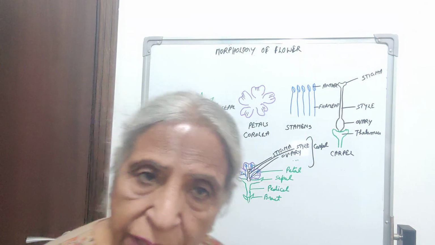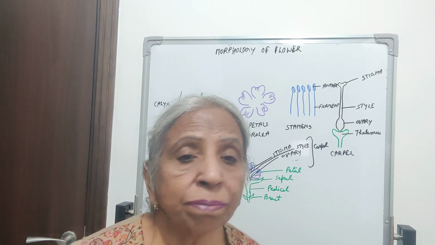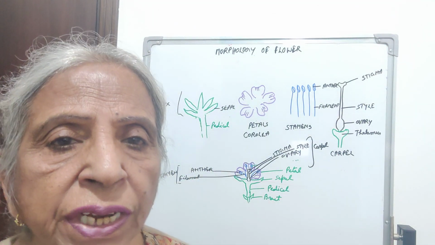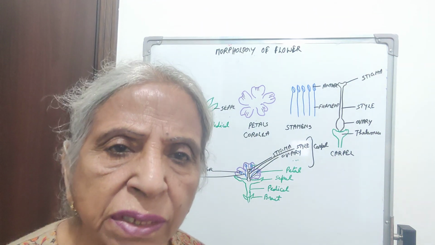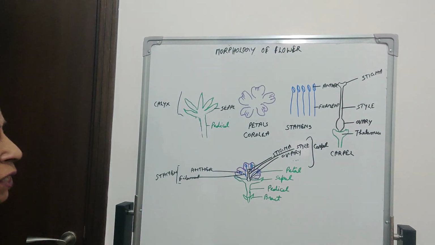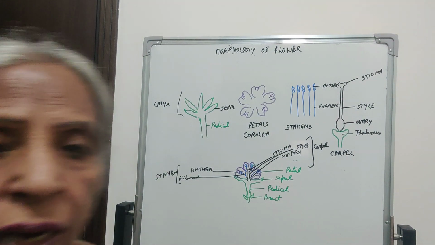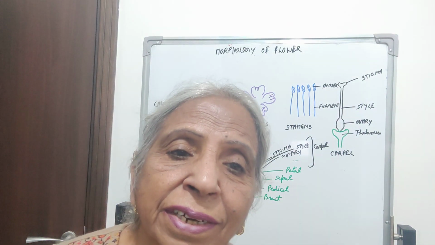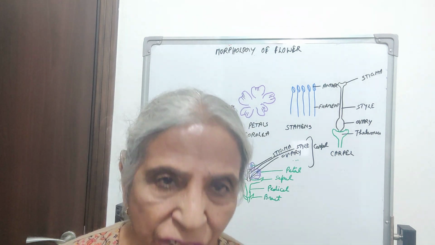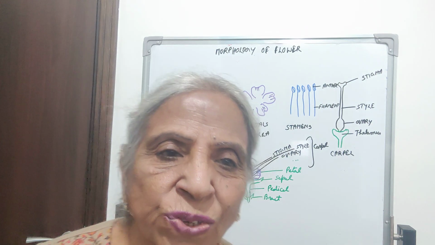When the flowers can be cut into two equal halves through a single plane only, then they are called zygomorphic, as in case of pea, beans, other legumes, they all bear zygomorphic flowers. When the flowers can't be cut into two equal halves, then the symmetry is irregular, and they are called asymmetrical, as in case of canna.